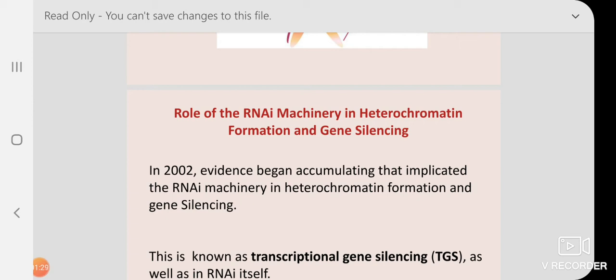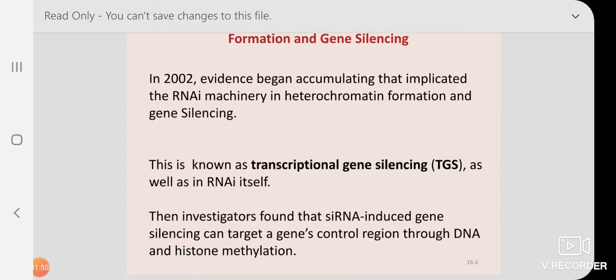That area is not easily accessible for RNA polymerase, so the transcription efficiency is less; that we knew. But what we didn't know was whether there is any role of RNAi in heterochromatin formation. That evidence started coming in the year 2002. This is known as transcriptional gene silencing as well as RNAi itself.